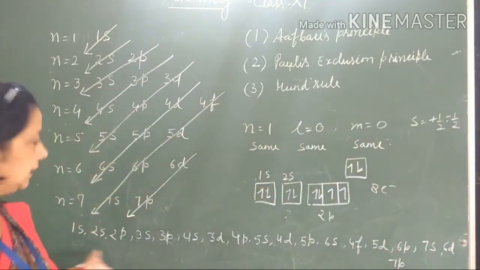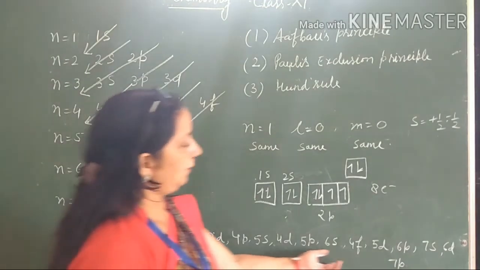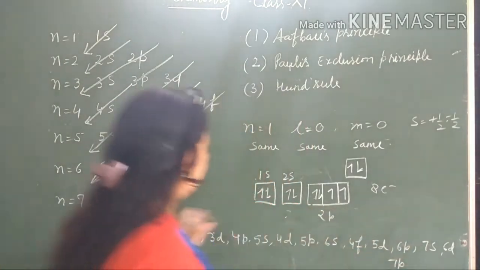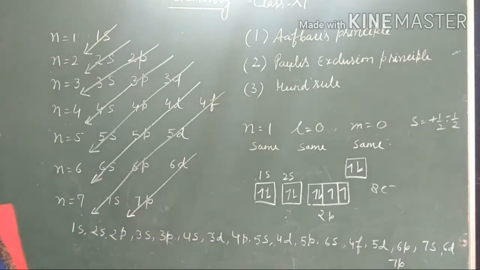So this is the order of increasing energy of orbitals. So electrons will be filled in this sequence.